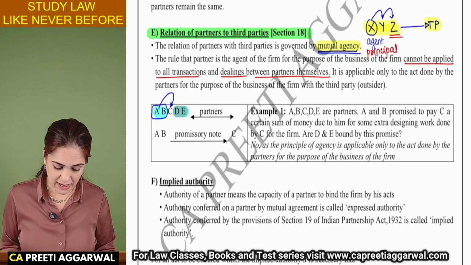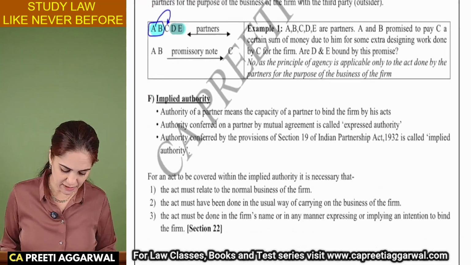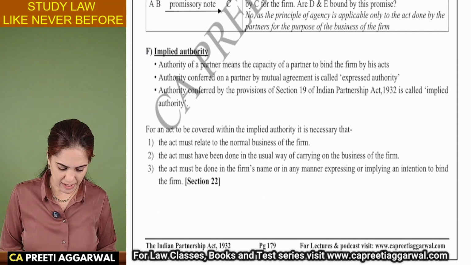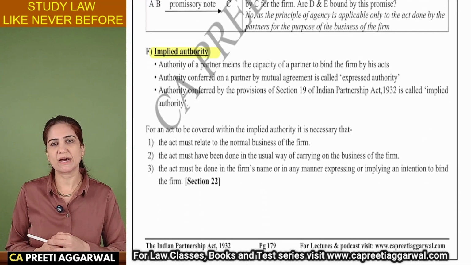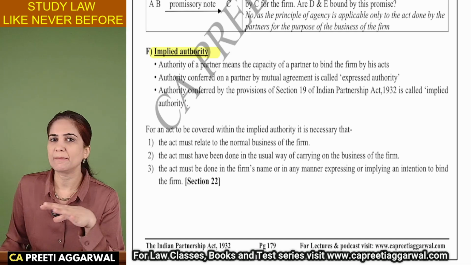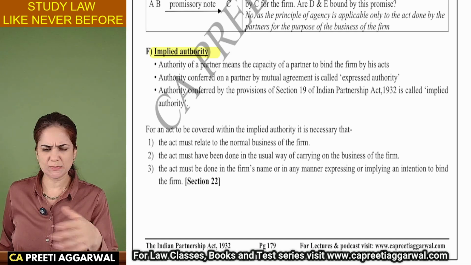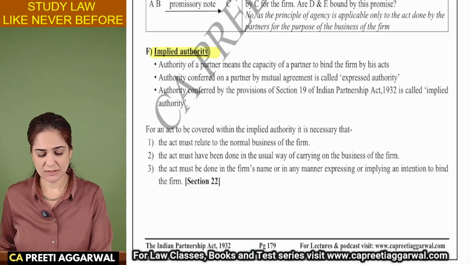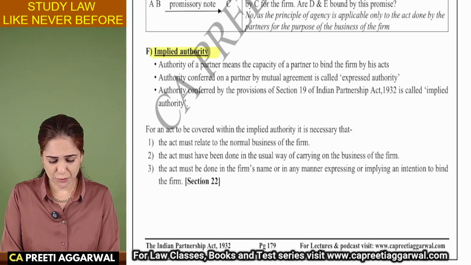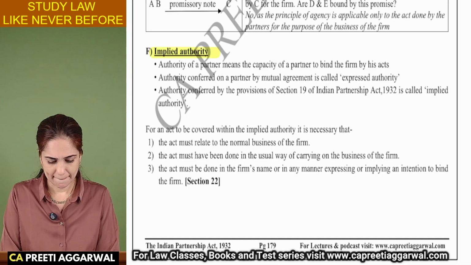Implied authority, extremely important for exam. Mostly it will be asked as a 4 to 5 mark question, theory, case based, anything can be asked. Okay, so you need to know this properly.